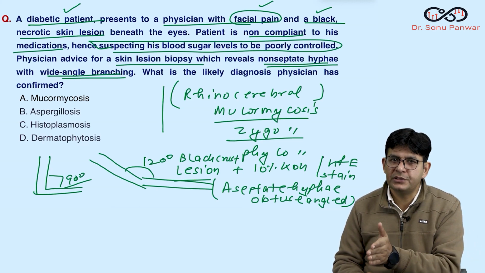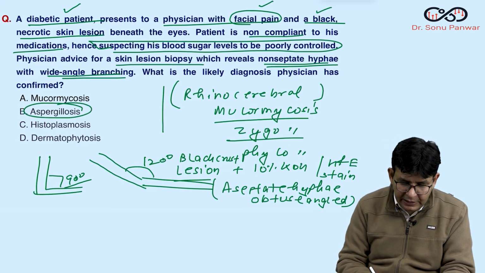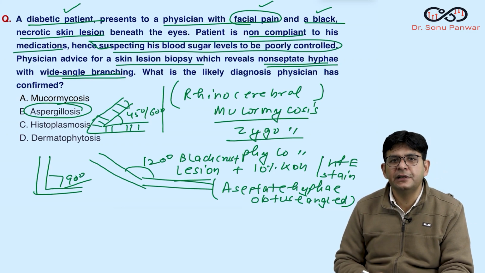Because of angiothrombosis. Okay. The second option, which is aspergillosis, you know, in that you have dichotomous branching at an angle of 45 or 60 degrees, and this is having the septa. Okay, this is having the septa.